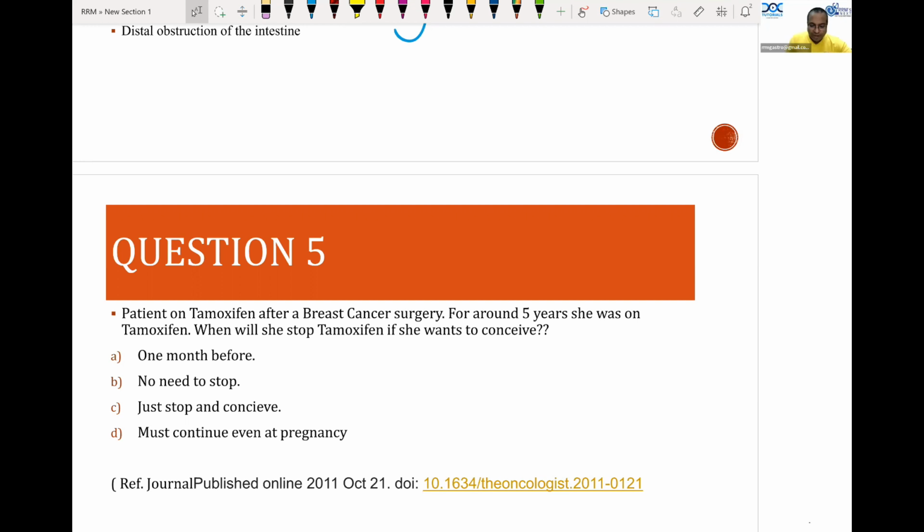This is the protocol. So when you go and search for this question in all of Sabiston, Bailey, Schwartz, nowhere is the answer clearly given. But this is a thing they follow there regularly. Okay, patient is on tamoxifen after a breast cancer surgery. Very simple, all of you know very well.